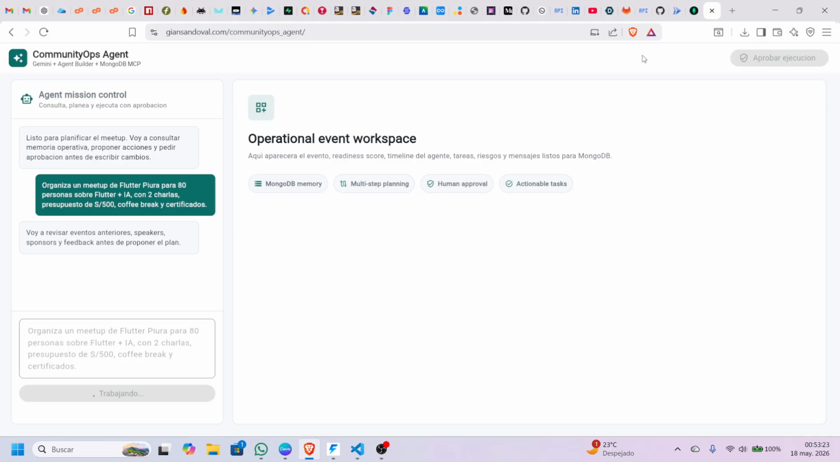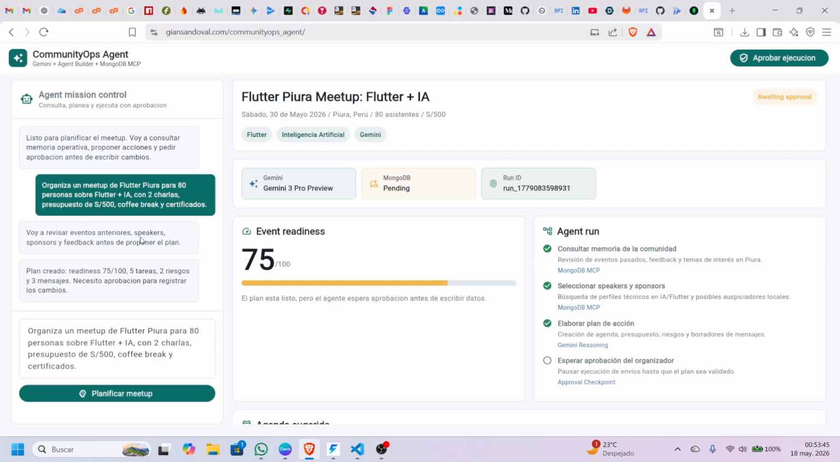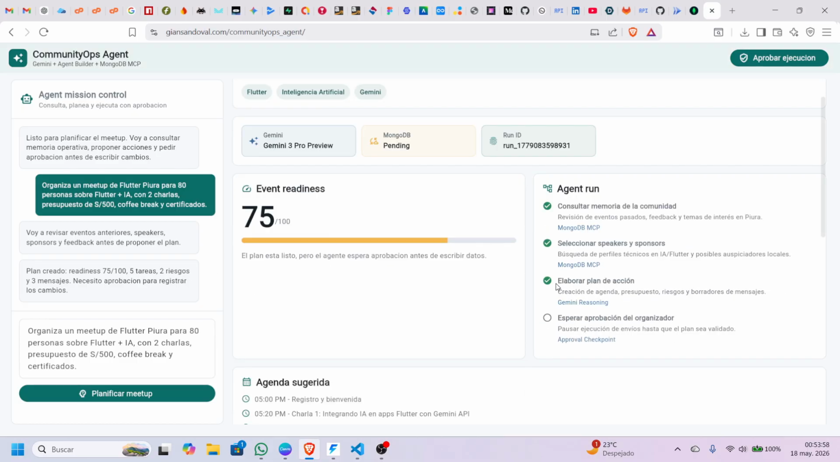Before execution, you can see a real MongoDB Atlas database with collections such as agent runs, approvals, events, tasks, messages, and risks. The backend is deployed on Google Cloud Run. Back in the application, the agent starts reasoning. It does not simply generate text. It interprets the goal, analyzes operational context, prepares actions, and waits for human approval before writing sensitive data.